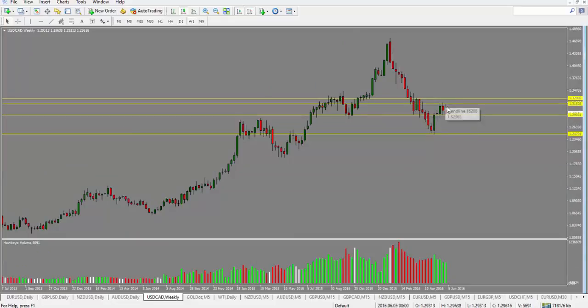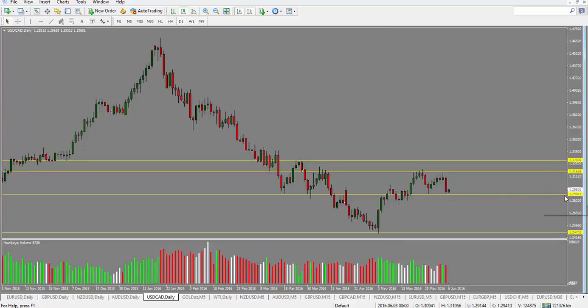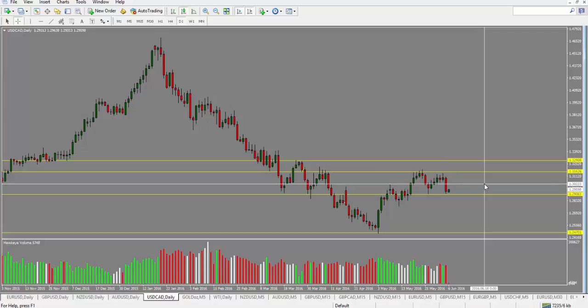Dollar CAD, looking at the weekly candle, quite bearish, however, we have come back into this support and resistance area at 129.00 that the price was not able to break last time and had pushed off of that. So now we are going to see if the price will hold here. From a daily perspective, it does look quite bearish. We do have the same type of scenario here, big non-farm payroll inefficiency, and as a result we could see some of these inefficient moves getting filled.